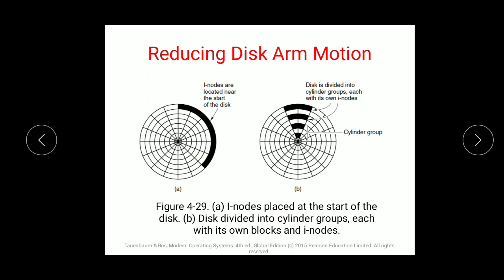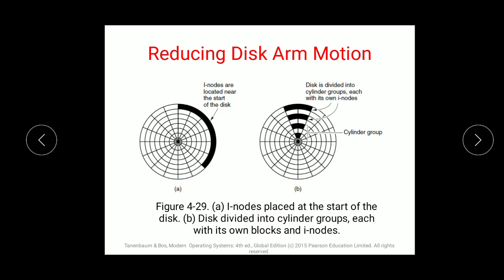Another approach to improve performance is to split the disk into cylinder groups. Rather than treating the whole disk uniformly, we can improve the performance of the file blocks by giving each group its own inodes, blocks and free list. If we divide the disk into groups and give each an inode block and free list, the performance level can be increased more.